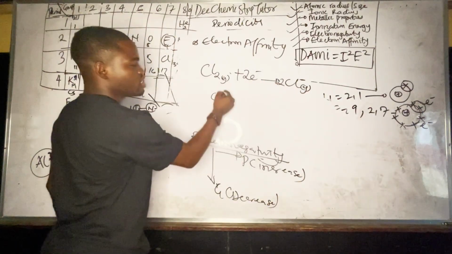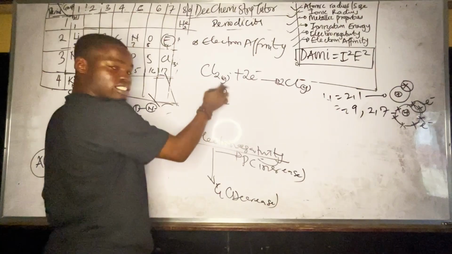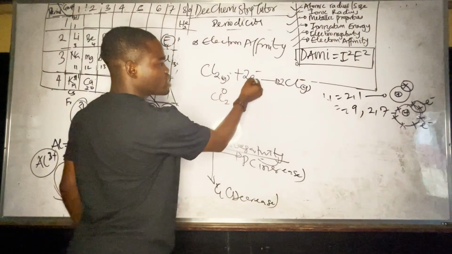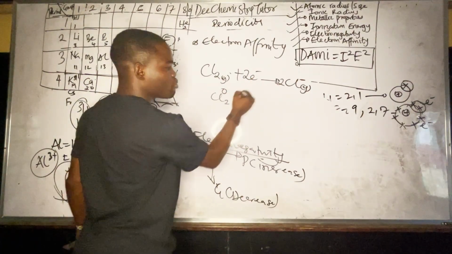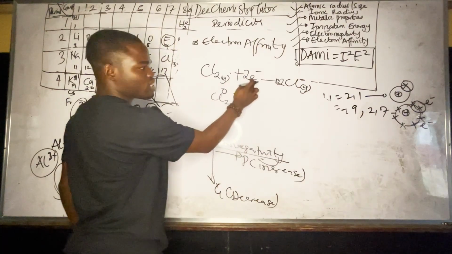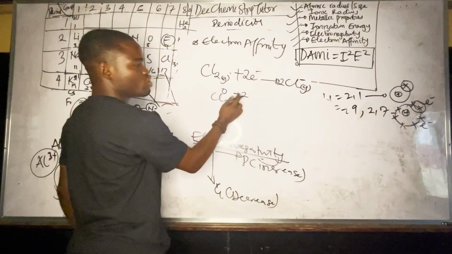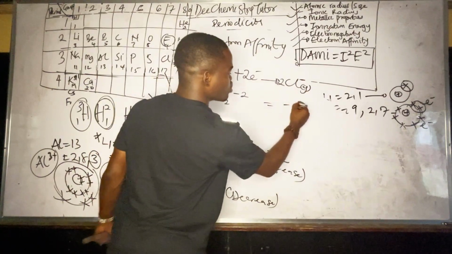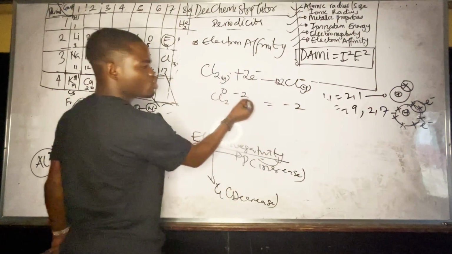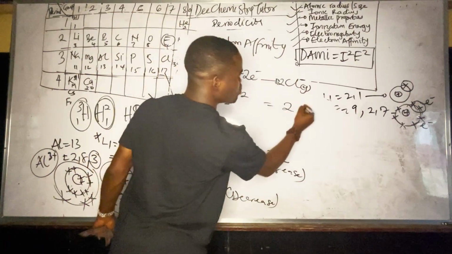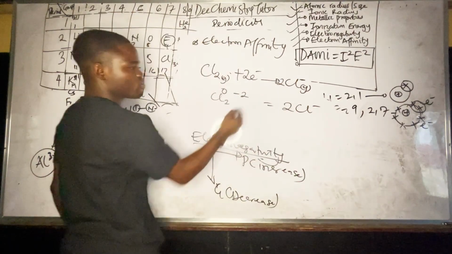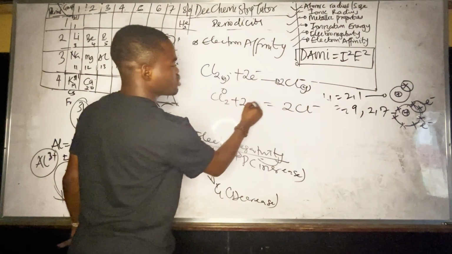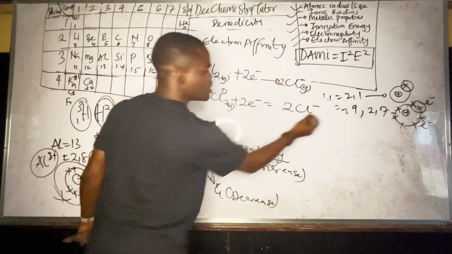Chlorine gas, the original state here is 0. Because the electron is negative, you have -2. This is plus times -2. So eventually you are having 0 - 2, which will give -2. That's why you have something like 2Cl-. Do you understand? So that's the idea. Can you see? So it must be in gaseous state. It's very, very important.